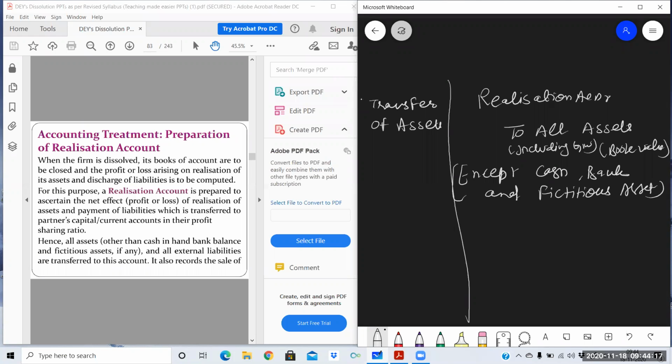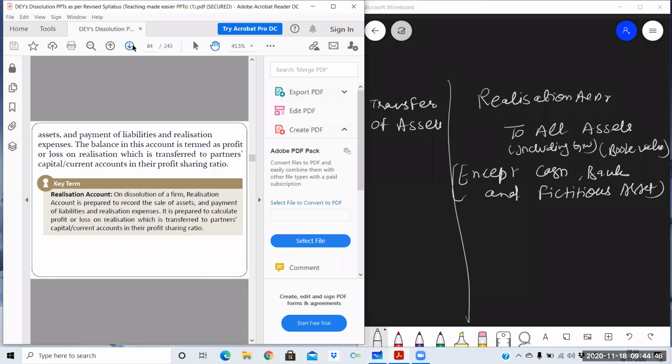All the assets will always be transferred at their book value only. Market value may be different from the book value. Book value means the value given in the books, and here the book means the balance sheet. Market value means the value which we will get from the market when we sell that particular asset. Two values of each asset will be given in the question, book value and market value. The first entry will be passed with the book value, not the market value.